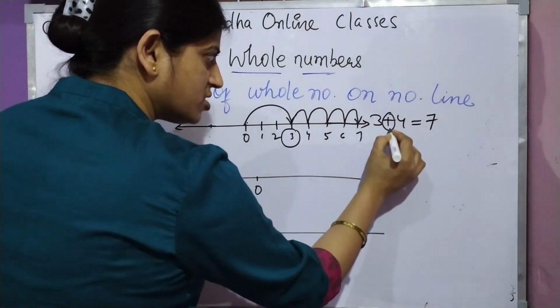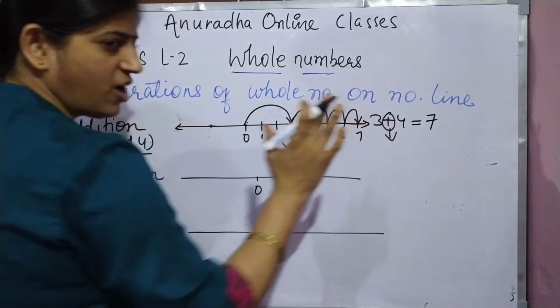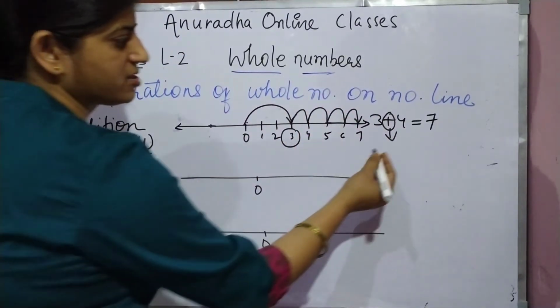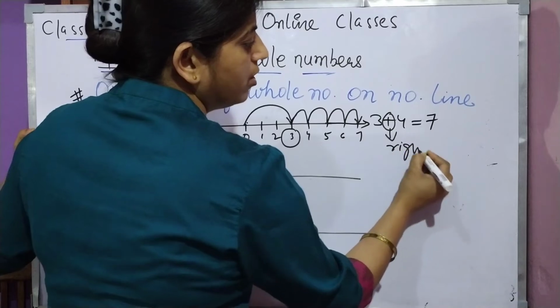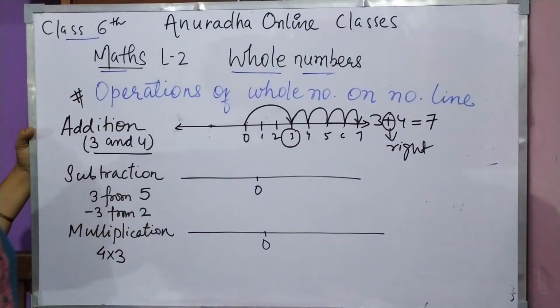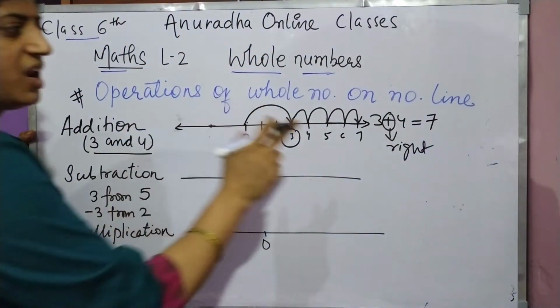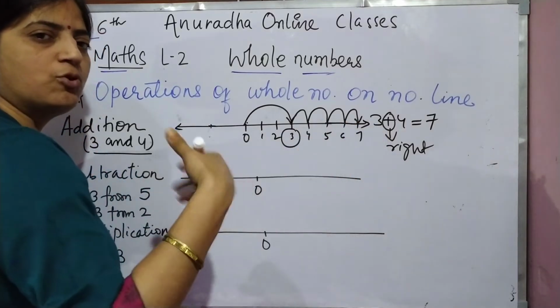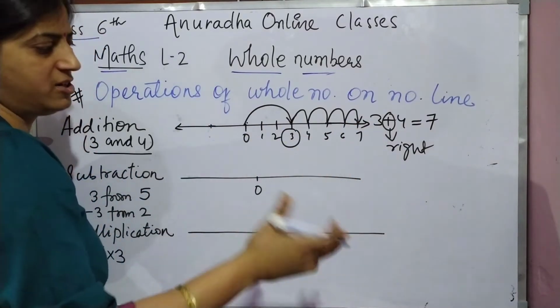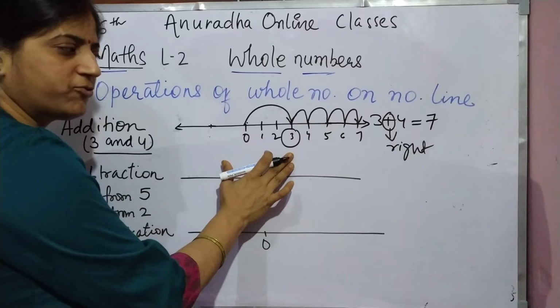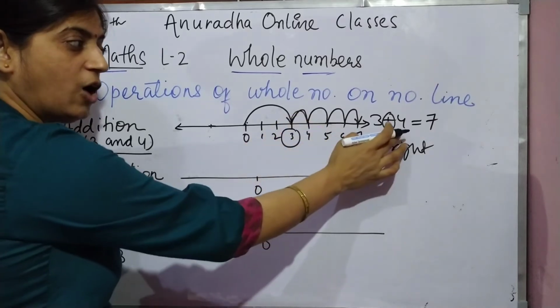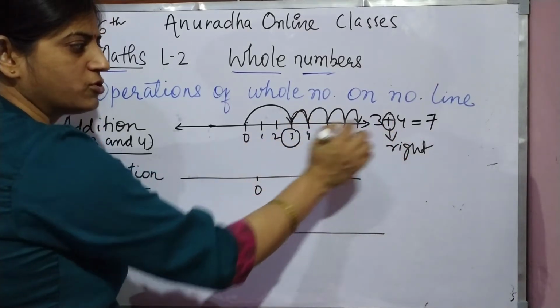See, positive means a plus sign is there, you have to add. That means you have to go right. Keep this in mind: whenever you have to add, you have to go on the right hand side. Right of 3, and how many steps do you have to move? 4 steps.